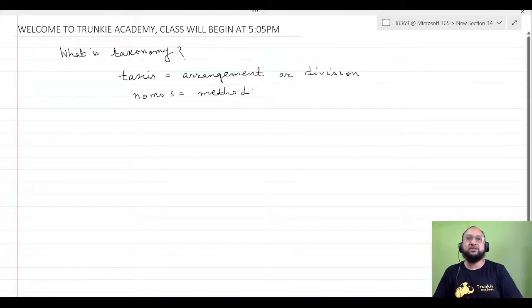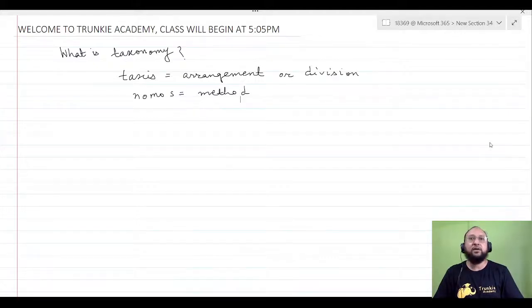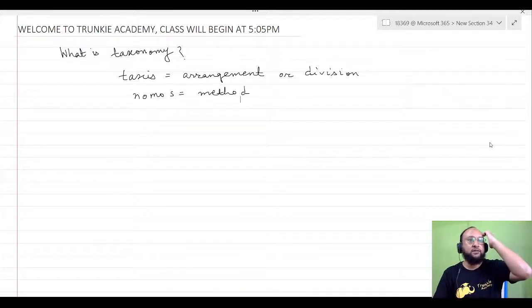There are so many different varieties of organisms in this living world, and without placing them into proper order or proper divisions, it will be very difficult for us to study and research these organisms. So the word taxonomy means the arrangement or division method of organisms.